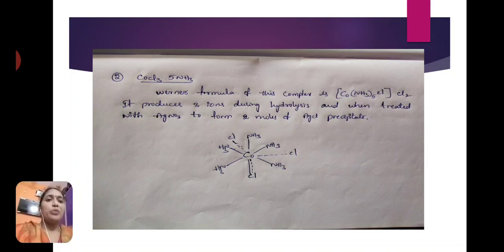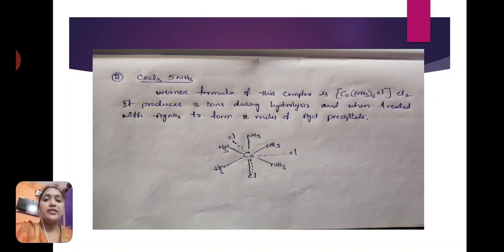Werner formula of this complex is [Co(NH3)5Cl]Cl2. Within the square bracket is Co(NH3)5 and 1 Cl. Within the square bracket means the ligands which satisfy secondary valency are present in the square bracket, within the coordination sphere. So here Cl also satisfies secondary valency.